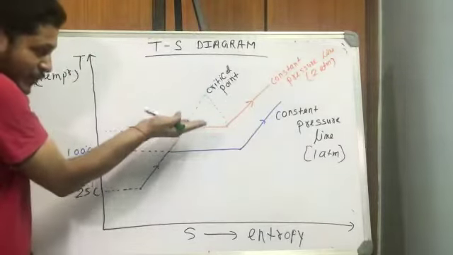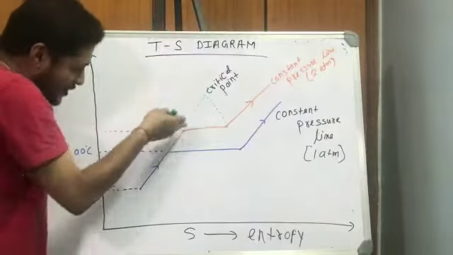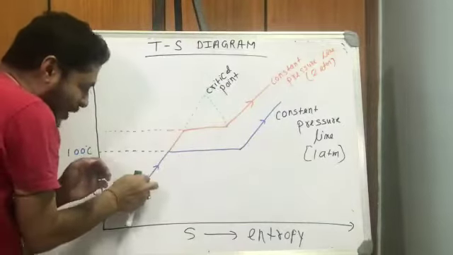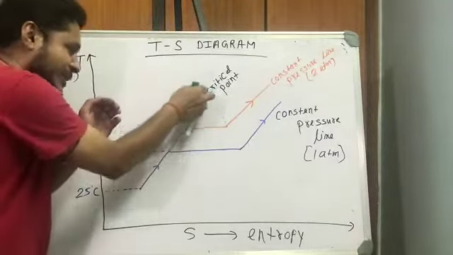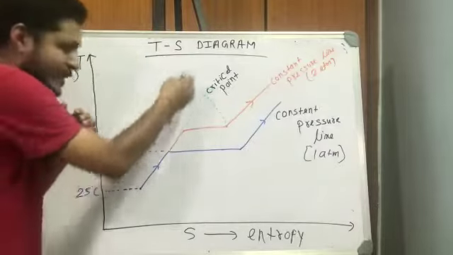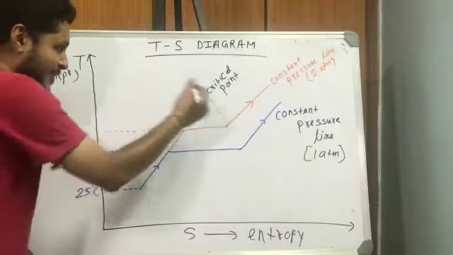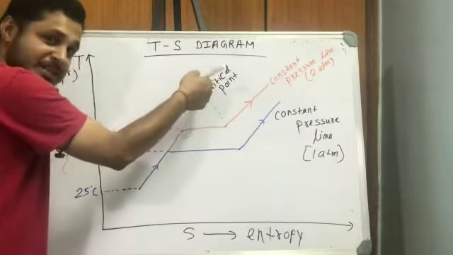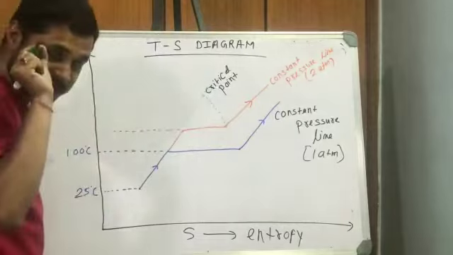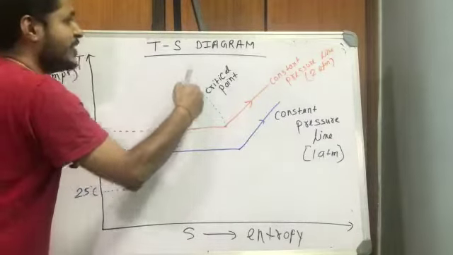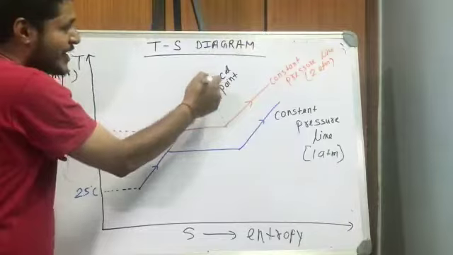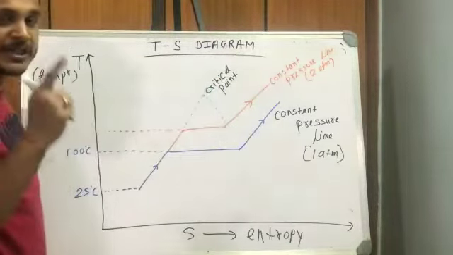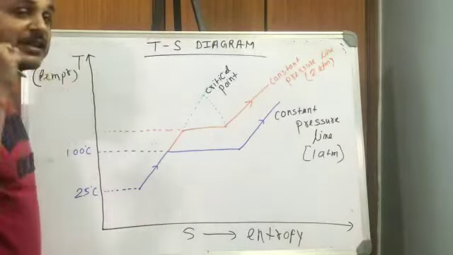If you keep increasing the pressure, you will get a similar line here, and this line will keep getting shortened. If you join all these points, for an infinite number of pressures, a single point will come. You see here, we are getting a single point. At that pressure and that temperature, without taking any heat, water will directly be converted to vapor, and this is called the critical point. Corresponding to this point, the pressure is called the critical pressure and the temperature is called the critical temperature.